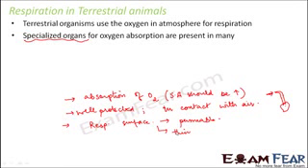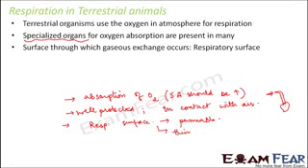So the gases need to cross a thin membrane. But if the membrane itself is very thick, that is going to consume time and a lot of effort. The surface through which gaseous exchange occurs is known as the respiratory surface. So these are some of the desired characteristics of the respiratory surface, that it should be thin and permeable to gases.